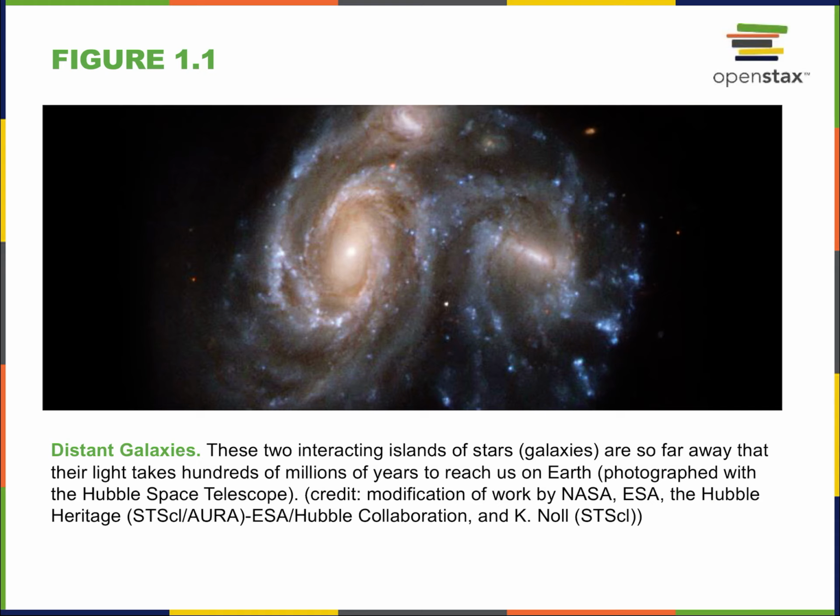All right. So here we're looking at a collision of galaxies to give you the idea of the scale of the universe. Right? So it says here these are two interacting islands of stars, and they're so far away that light takes hundreds of millions of years to reach us on Earth. That means that these galaxies are located hundreds of millions of light years away. That means the light takes hundreds of millions of years to get here, which means when we look at this picture, we're looking back hundreds of millions of years into time. Okay? This light was created when dinosaurs roamed the Earth.